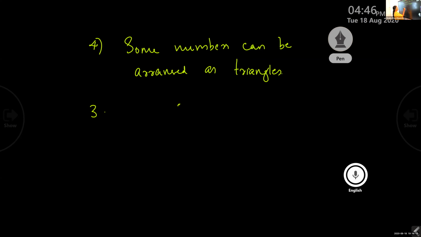Yes? 1, one here. 2, 3. Or 1, 2, 3. Clear? When you draw, you will get a triangle like this. Did you understand? Yes. That is why it is arranged. Some numbers can be arranged as a triangle. 1, 2, 3. When you join it, you will get a triangle.